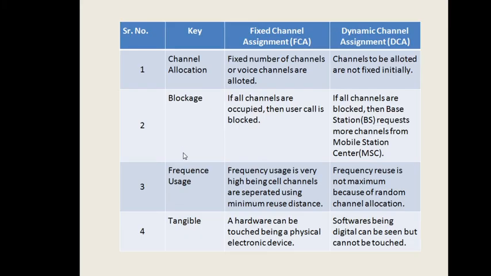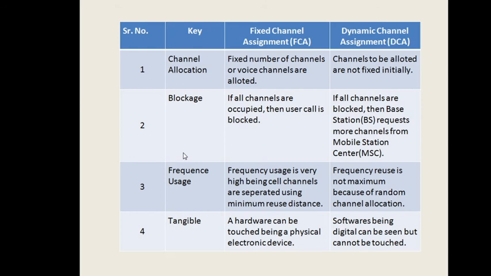Then how to compare and differentiate the fixed channel assignment strategy, or fixed channel allocation, as well as the dynamic channel allocation and dynamic channel assignment strategies. First, the key parameter which we will compare is channel allocation. In FCA, a fixed number of voice channels are allocated. In DCA, the channels to be allocated are not fixed; they are temporary. If all the channels are occupied by users, then the user call may be blocked.